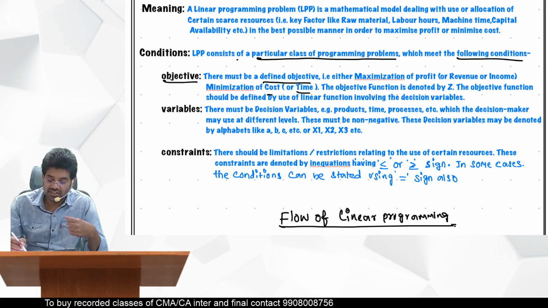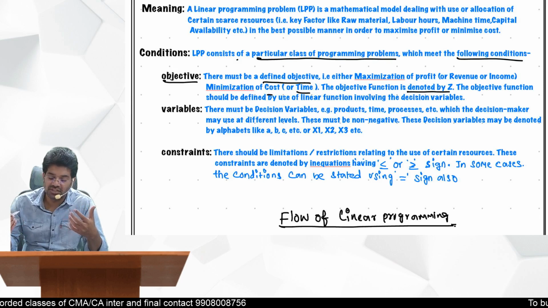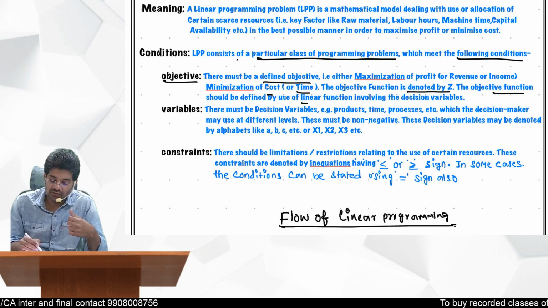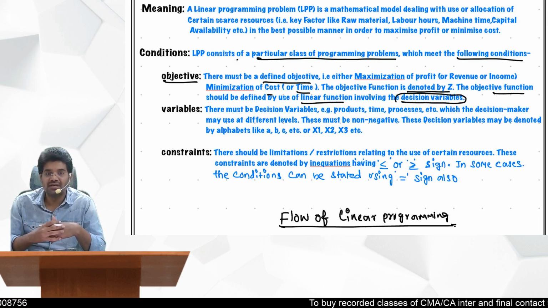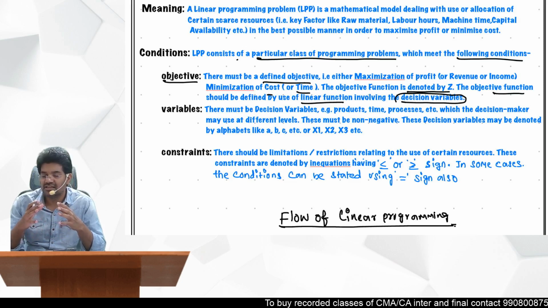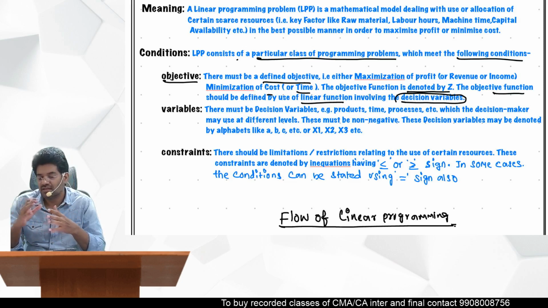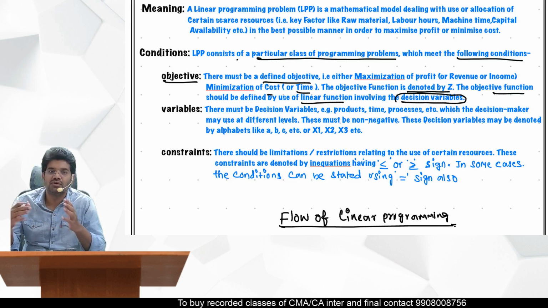The objective function is denoted by Z. The objective function should be defined by use of linear functions involving the decision variables. So when you write this maximization or minimization equation, that should consist of your variables also.